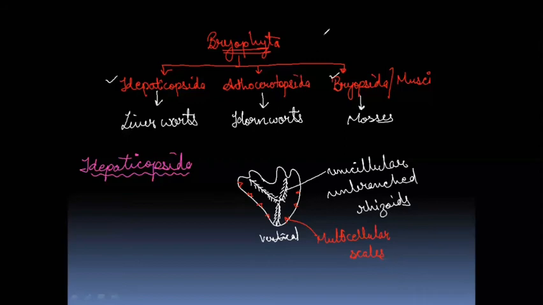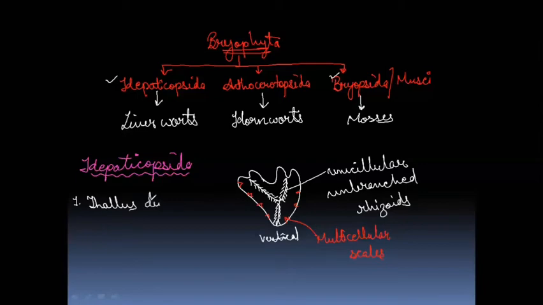Let's talk about the plant body of these Hepaticopsida members. So the first point we have is regarding plant body, and the thallus is divided into 2 parts, that is the photosynthetic region and the storage region.